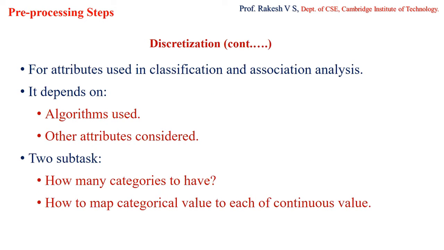As the definition says, this helps in the transformation of continuous attributes into categorical attributes. This is typically applied for those attributes which are used in classification and association analysis. Achieving the best possible discretization depends on two things: one is the algorithm being used, and the other is the attributes considered.